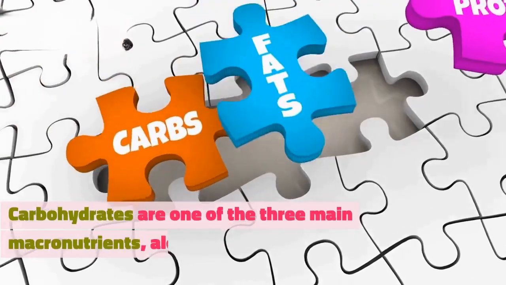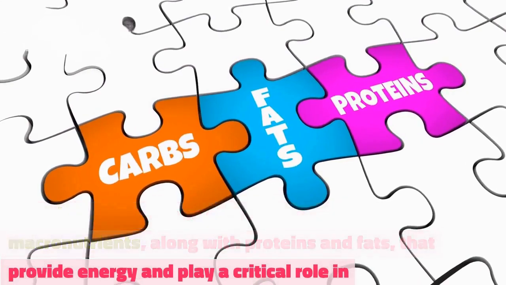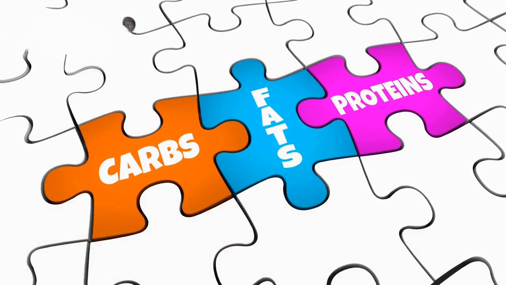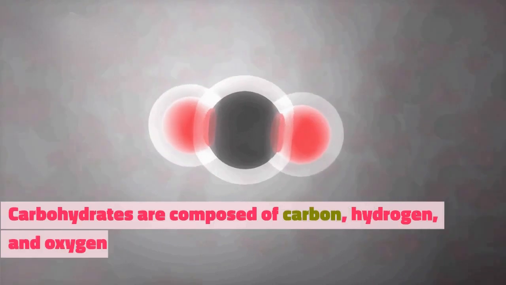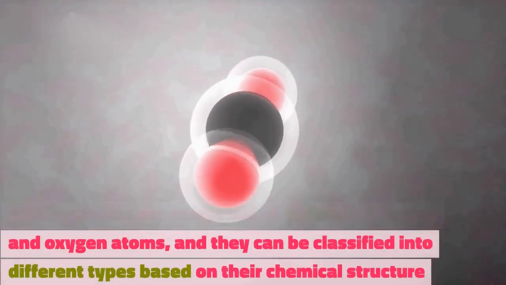Carbohydrates are one of the three main macronutrients, along with proteins and fats, that provide energy and play a critical role in maintaining overall health. Carbohydrates are composed of carbon, hydrogen, and oxygen atoms, and they can be classified into different types based on their chemical structure and how they affect health.